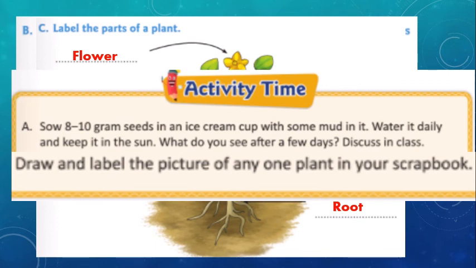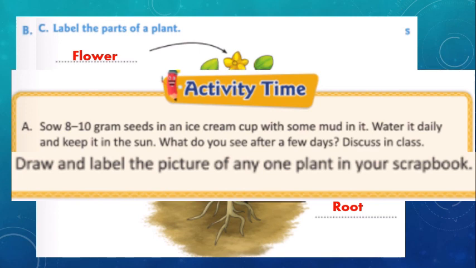You will be having ice cream cups at home, right, children? In that ice cream cup, fill it with mud and add some 8 to 10 grams of seed in it and water it daily. Keep it in sunlight. What do you see after a few days? You have to take a picture of that and send it in the group. Okay, children? This is your activity.